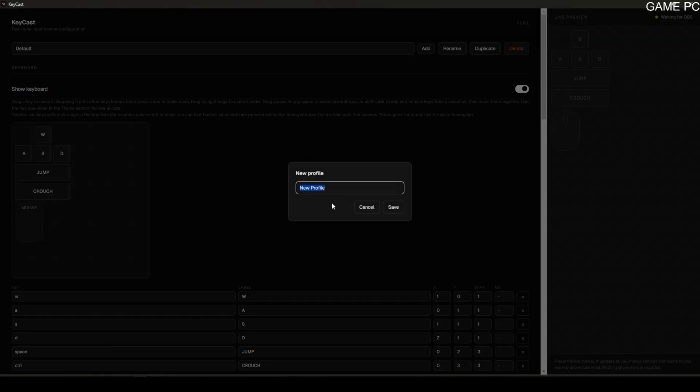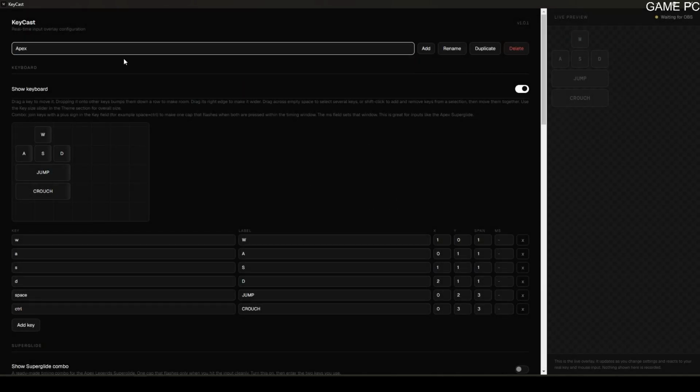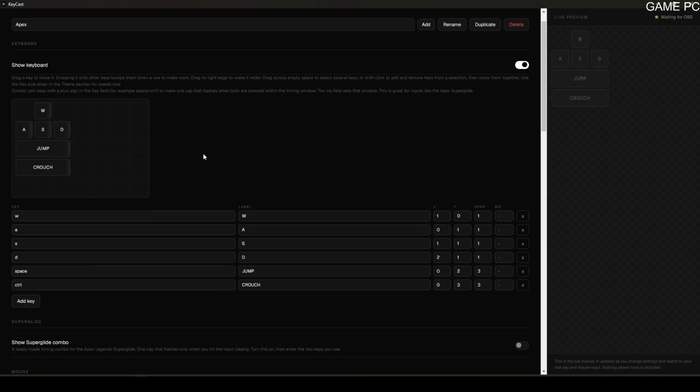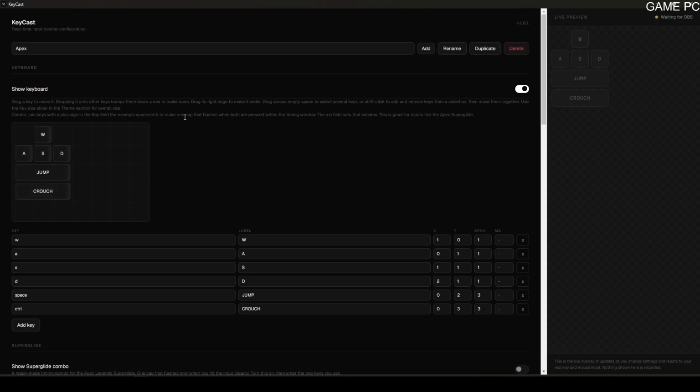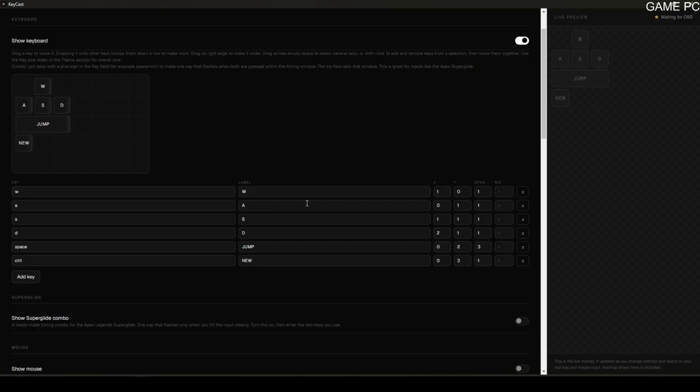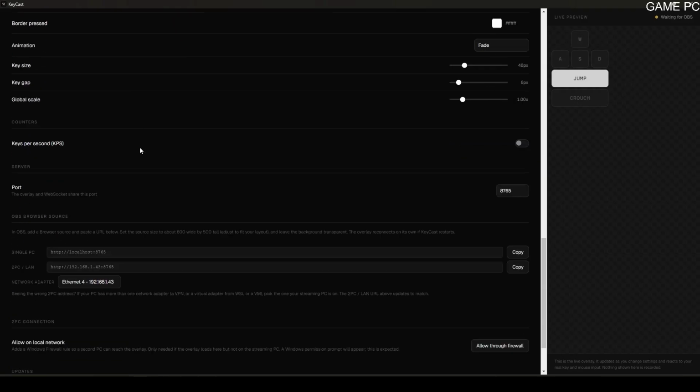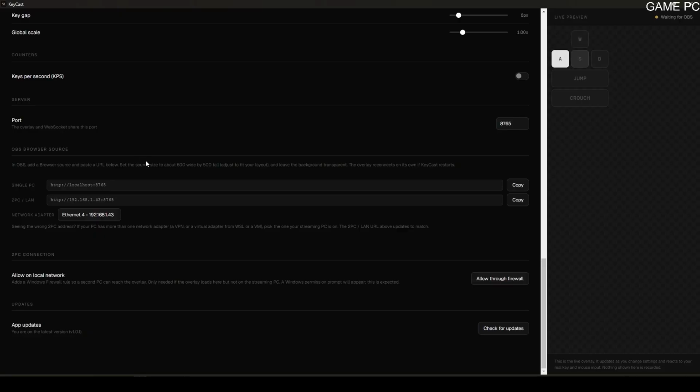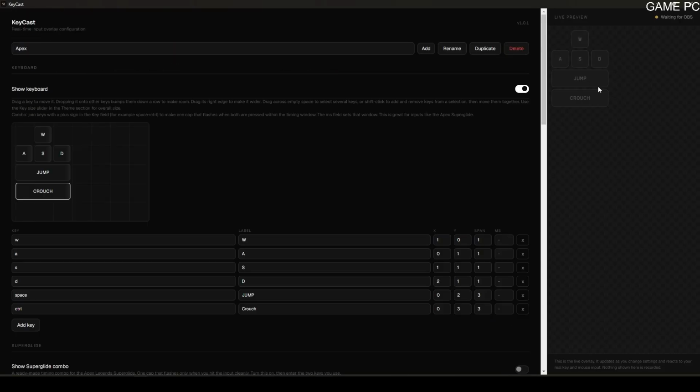You can add profiles for different games or applications you're using. So we'll add one for Apex, for example, and then we can go here and show our keyboard. In this section, you can add or remove keys. So we can add control, and this is the cool part to me. You can rename the labels of the keys, resize the keys. Everything you do shows up in the live preview window over here. You can even see what the keys do live as you hit them. This is exactly what will show up on your OBS.